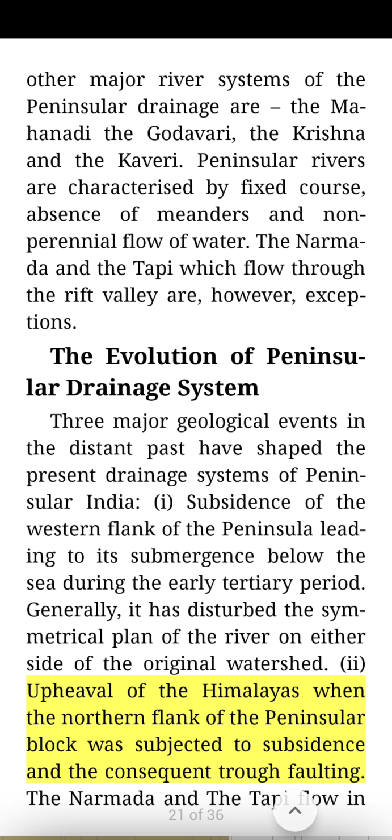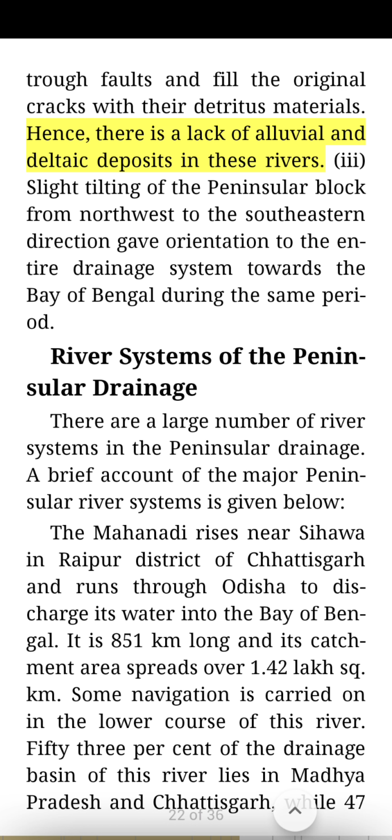E. Upheaval of the Himalayas, when the northern flank of the peninsular block was subjected to subsidence and the consequent trough faulting. The Narmada and the Tapi flow in trough faults and fill the original cracks with their detritus materials. Hence, there is a lack of alluvial and deltaic deposits in these rivers. E. Slight tilting of the peninsular block from northwest to the southeastern direction gave orientation to the entire drainage system towards the Bay of Bengal during the same period.